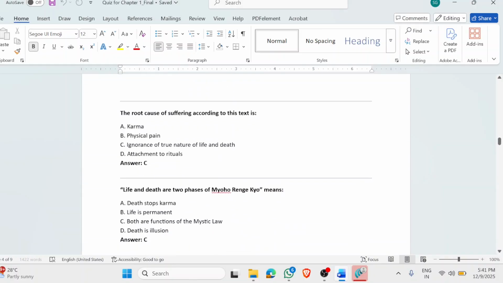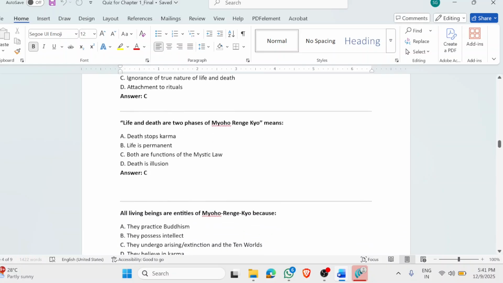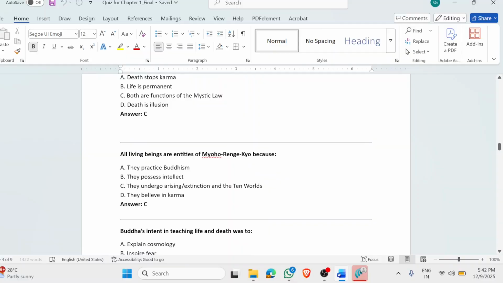The root cause of suffering according to this text is ignorance, delusion, right? When we are not awakened to the true nature of life and death, then we are in the orbit of suffering. Life and death are two phases of Myoho Renge Kyo. It means that both are functions of the mystic law. Mystic law contains both life and death as well. Myo means death, Ho means life. All living beings are entities of Myoho Renge Kyo, because they undergo arising and extinction and the 10 worlds.